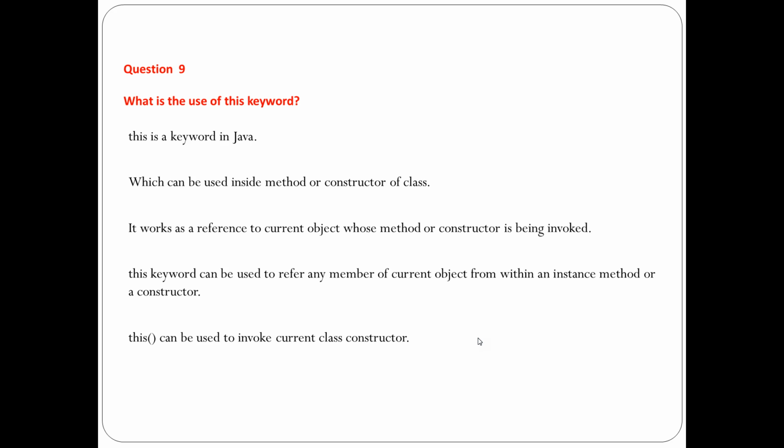And this can also be used, as we just saw, to call one constructor from another constructor. So this is how you can define what the this keyword is all about.